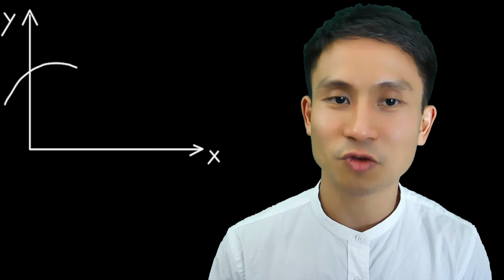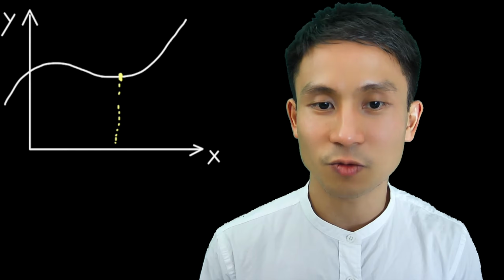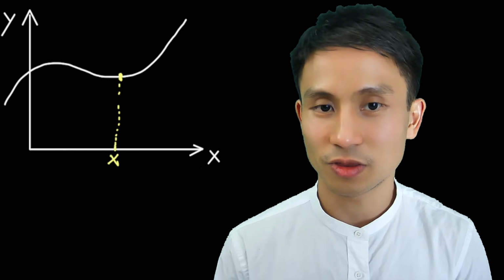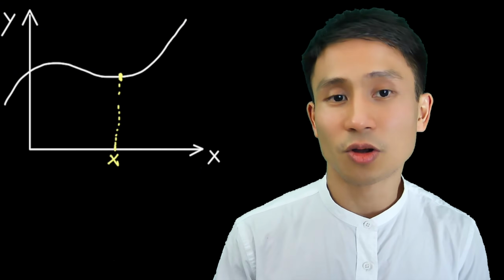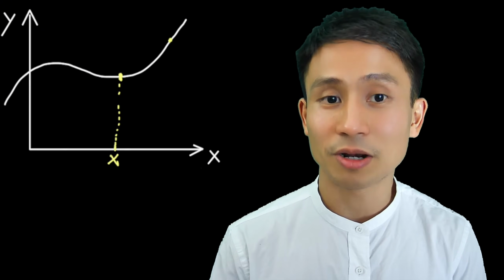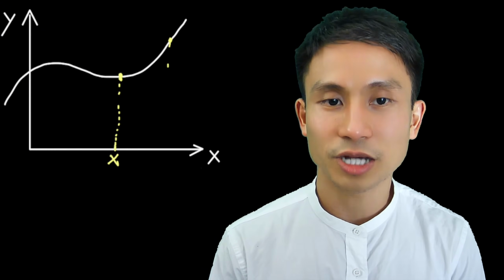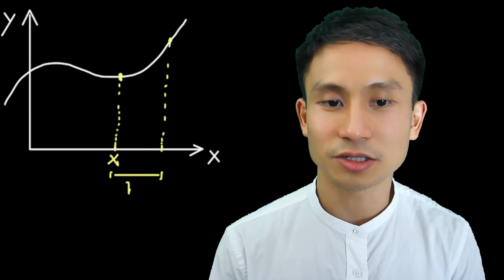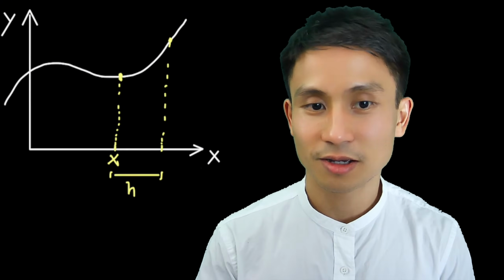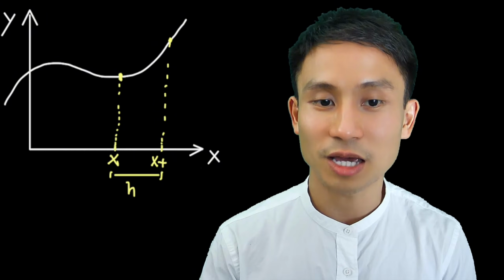Well, let's say I have some random curve, right? We want to find the gradient at this particular yellow point. For the argument's sake, we call it point x here, with the x coordinate. So earlier on, you would have to maybe grab another point after that, which has another x coordinate, which I make here, h distance further from the previous point. So the x coordinate of this will be x plus h.